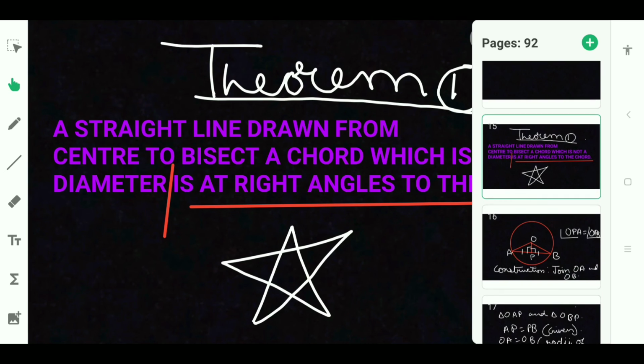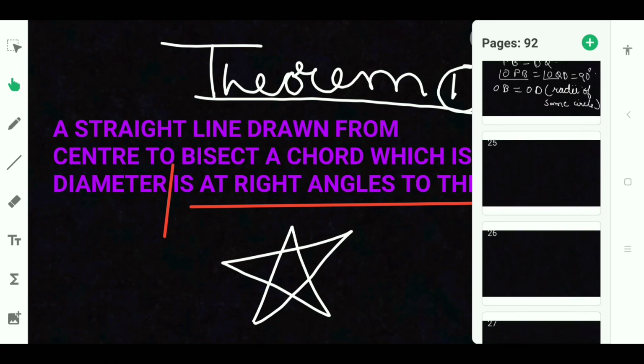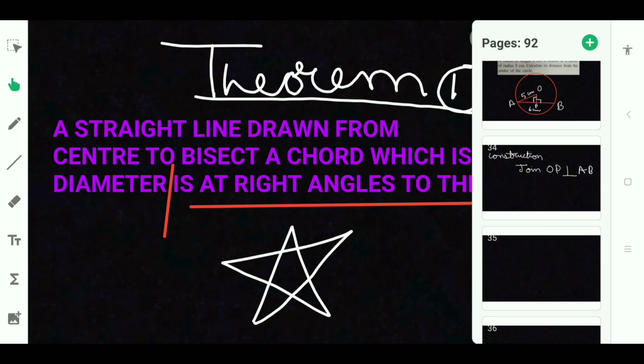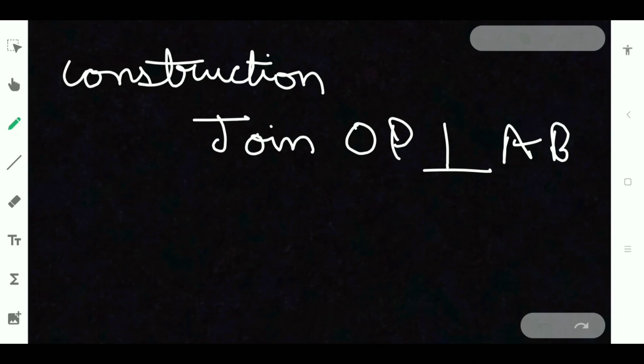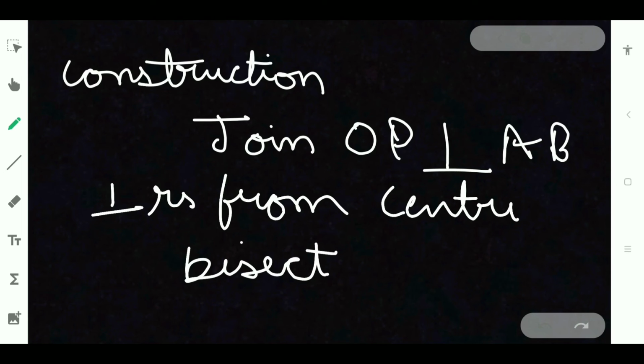And this theorem we are having the converse, that is a straight line drawn at right angles to the chord bisects the chord. That converse we will be using here. So perpendiculars from center bisect the chord.